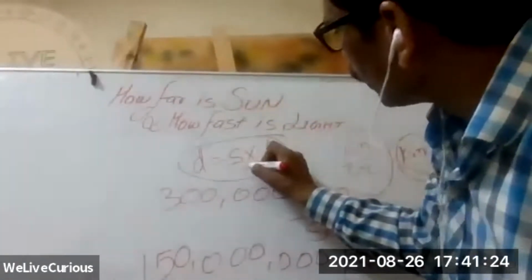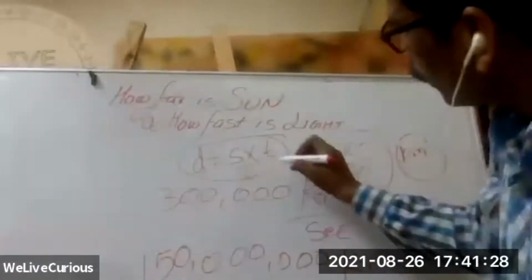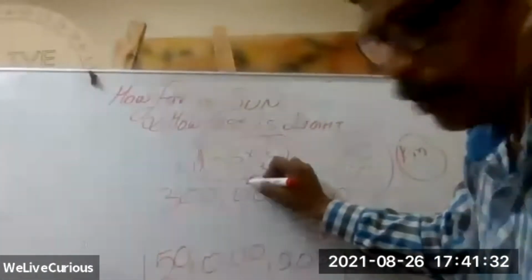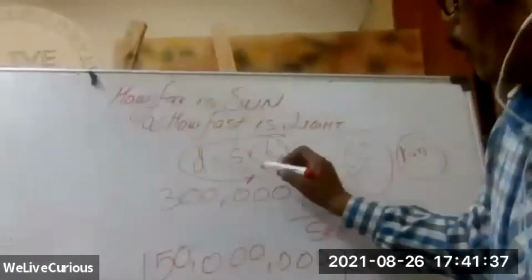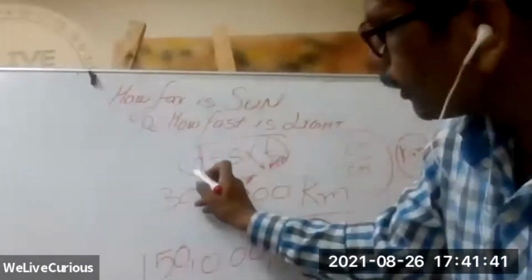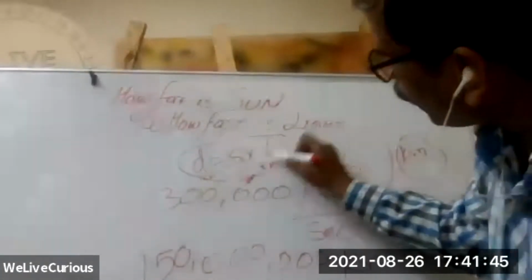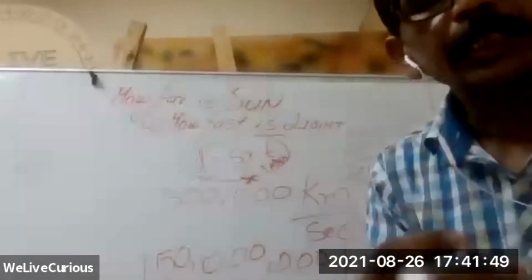Speed is kilometer per hour, and you multiply it with hour to get rid of the hour. Then only you will get kilometer. So from here you make your own formula. Distance in kilometer is equal to speed multiplied by time.